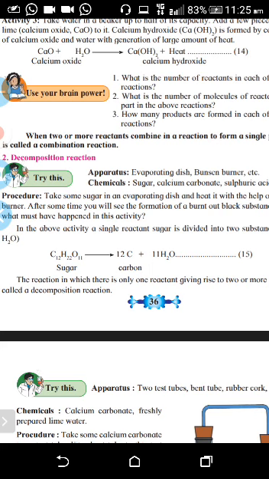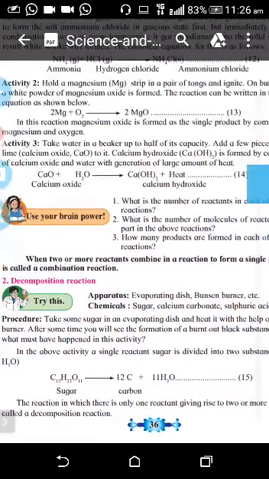So from CaCO3, above the arrow you write the triangle, and what is separated is calcium oxide and carbon dioxide.